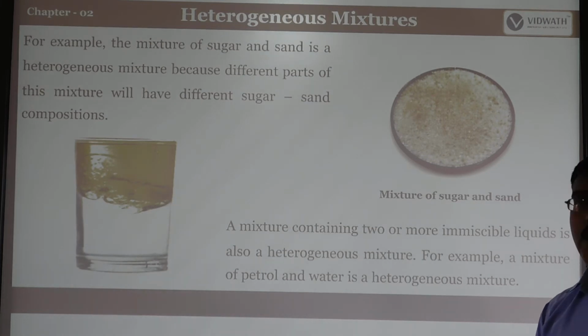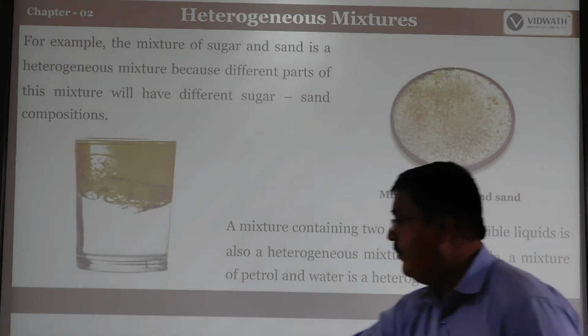So for example, sugar and sand. Another example is water with oil or petrol. That one can be called a heterogeneous mixture.